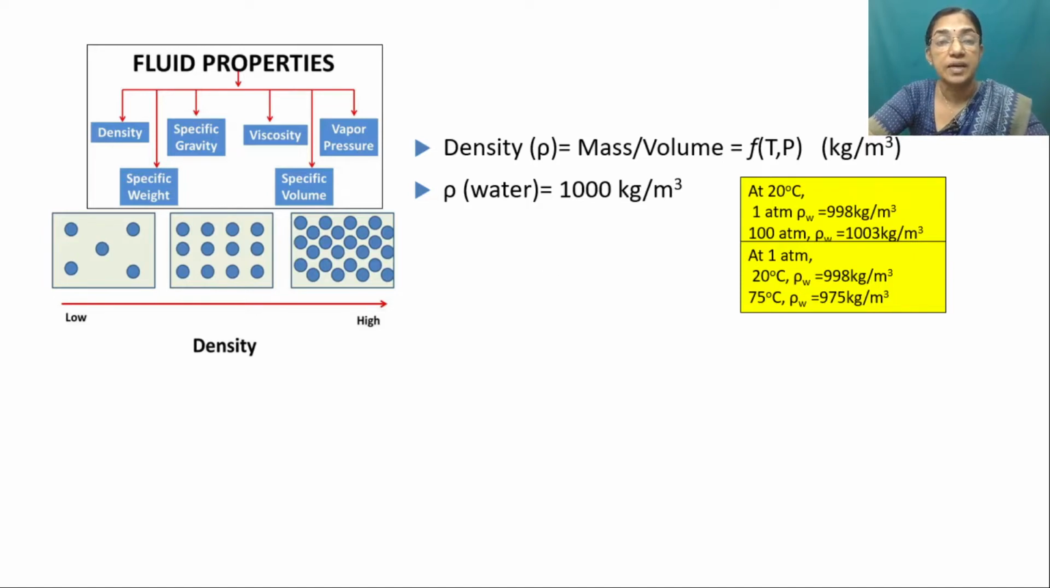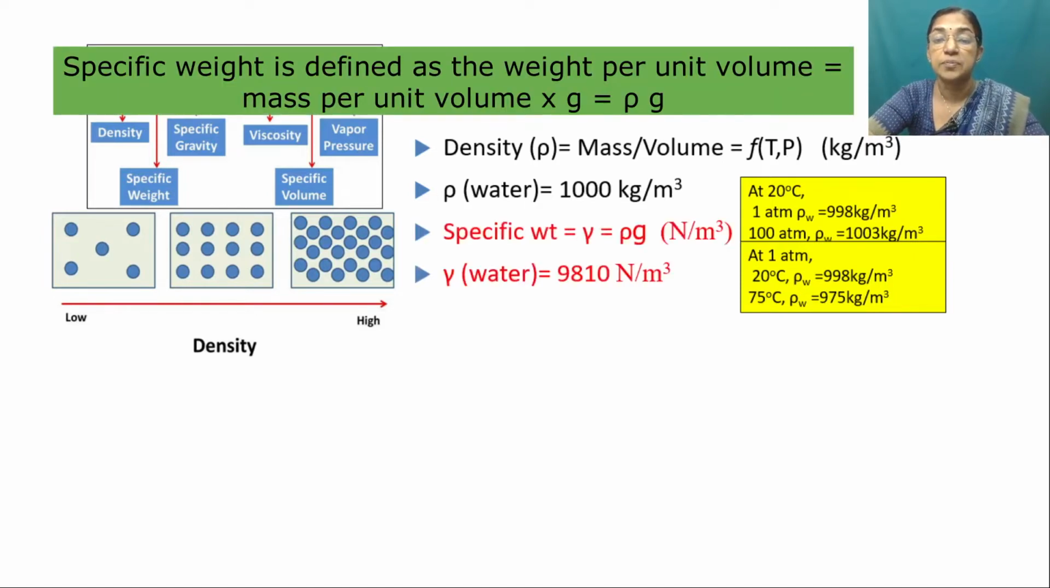Another term connected with density is specific weight. Specific weight is obtained by multiplying the density by acceleration due to gravity. Specific weight is represented by gamma, and gamma equals rho into g, where rho is the density. In the case of water, rho equals 1000 and g equals 9.81. So the specific weight of water equals 9810 Newton per meter cube.